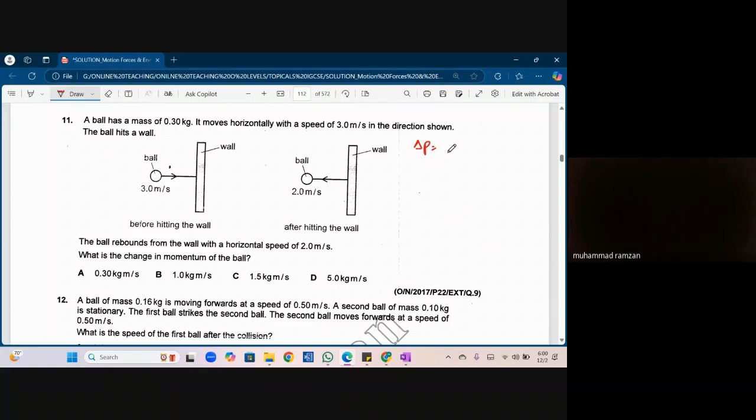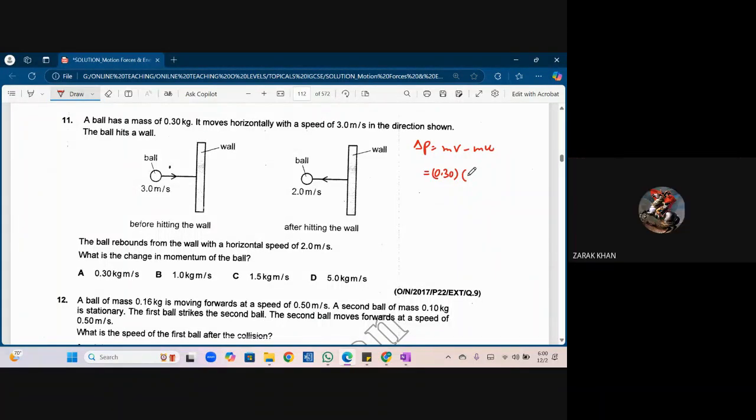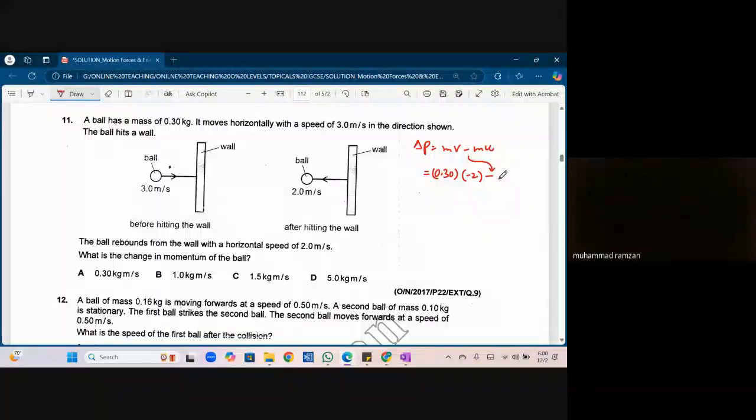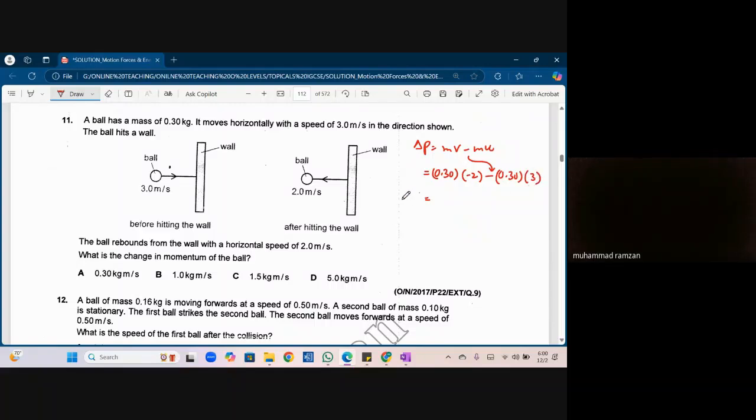So change in momentum is what? mv minus mu. What is the mass? It is 0.30. What's the final velocity after being collided? 2.0 meters per second, so minus 2. Then 0.30 times what was the initial velocity? It was 3. So what is delta P? Minus 1.5 kg meters per second, which means the answer is C.